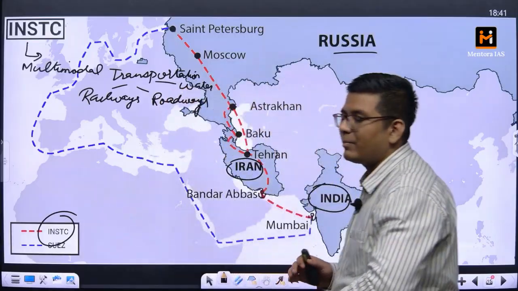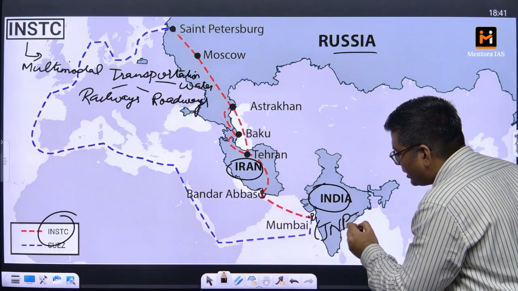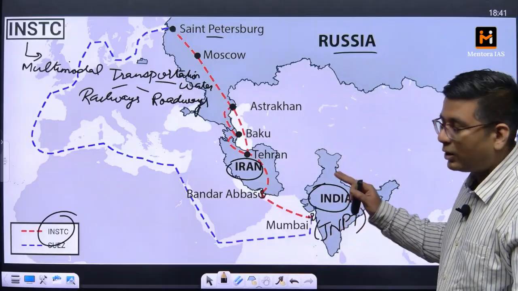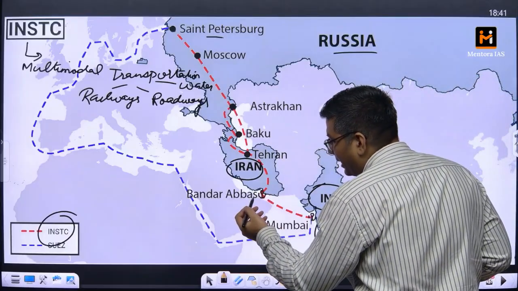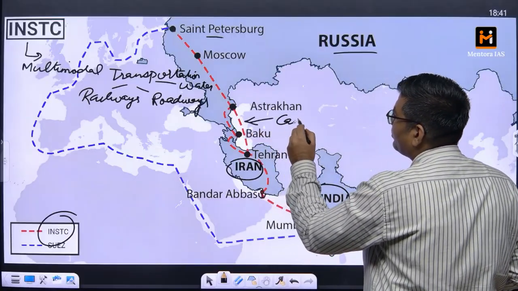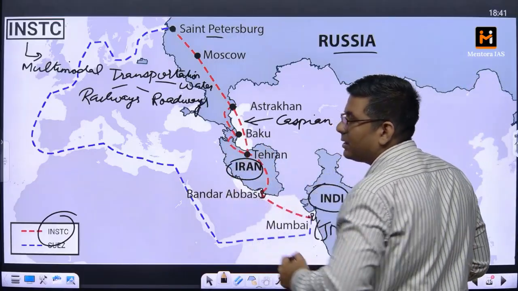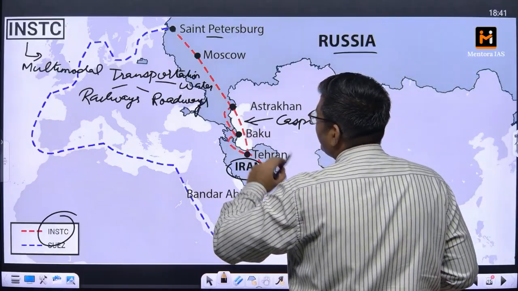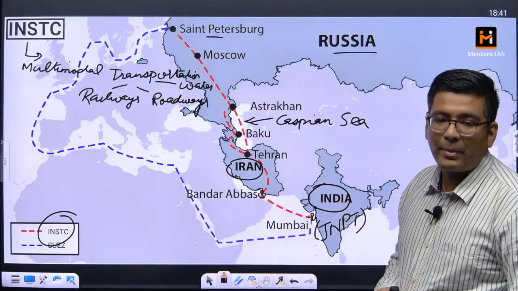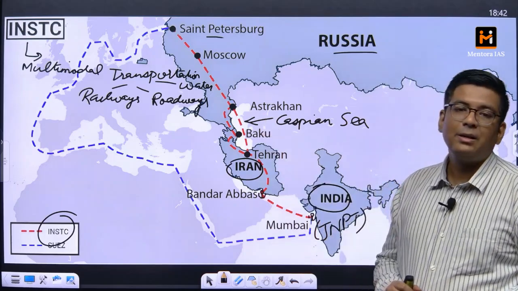How exactly is this happening? This is going to connect JNPT, which is there in Mumbai, Jawaharlal Nehru Port Trust, with St. Petersburg in Russia. This particular route is going to go from Mumbai to Iran, from Iran to its northern coast, which is basically on the Caspian Sea. From the Caspian Sea, taking a waterway towards Astrakhan, and from Astrakhan going towards Moscow, finally ending up in St. Petersburg. So this is the route that has been under progress.